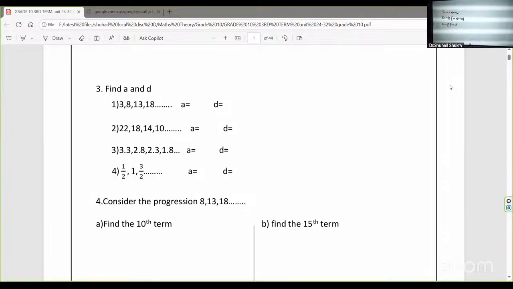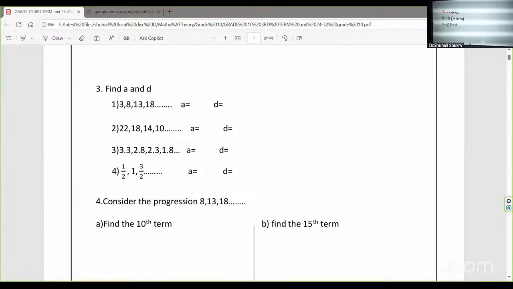Make it fast, people. Write the A and D values. All okay? Done? Okay.